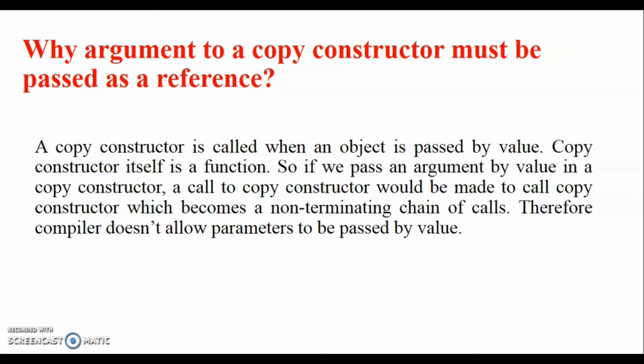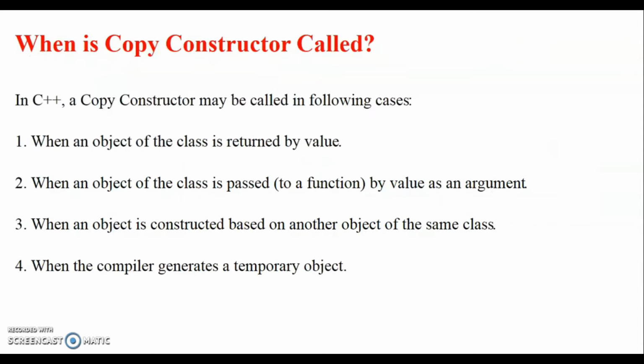Because you write the class name and then the object, you are declaring another object there, so it will again call the copy constructor, and again, and this call will never end. That is why we always create a reference. A reference means we are not creating a new object. We are simply creating a reference to another object.